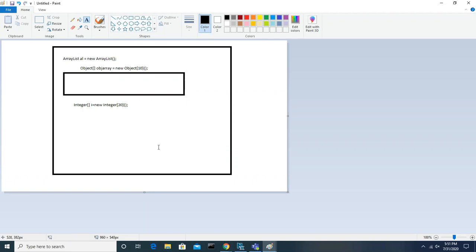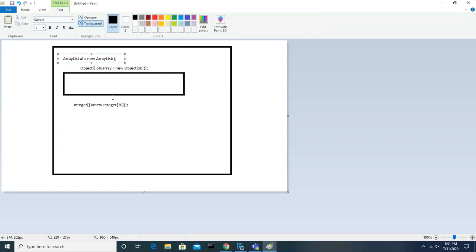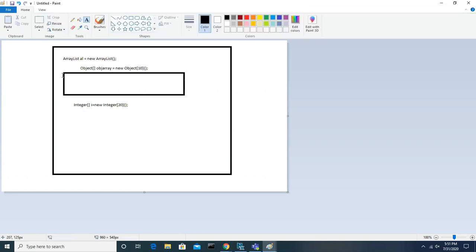Now, the moment I create an object for ArrayList, the first step is that internally it will create one array object with some default size. Let's assume the default size is 10.